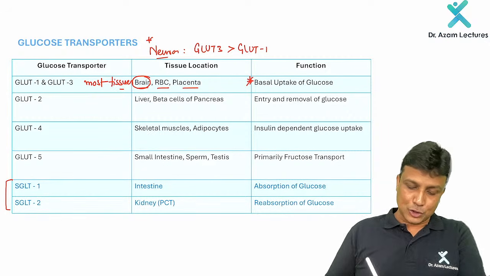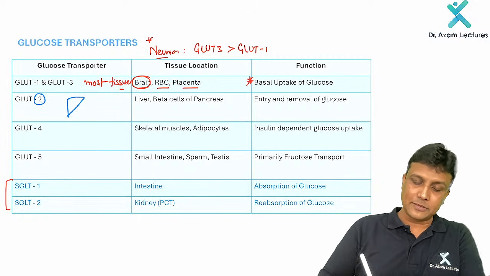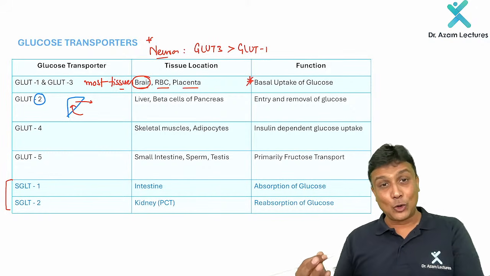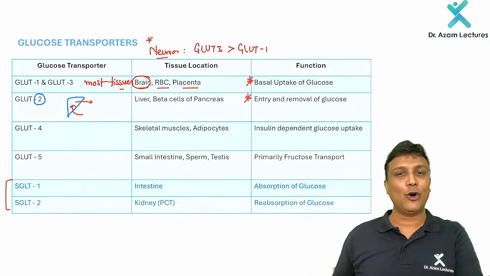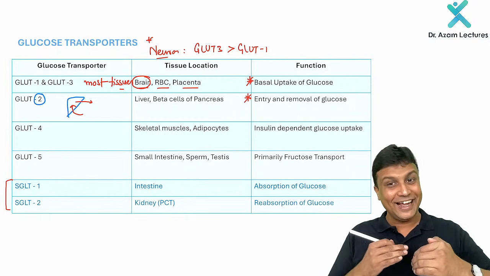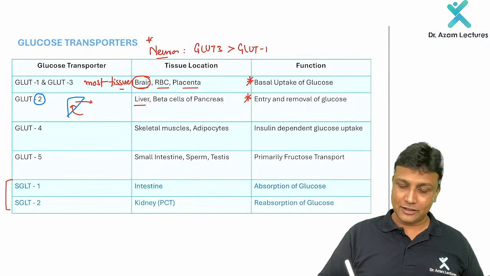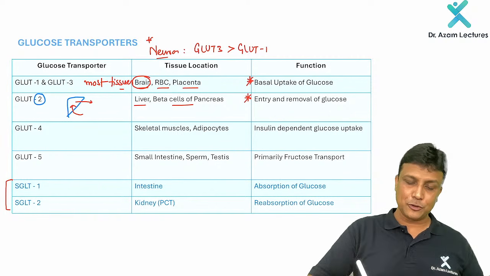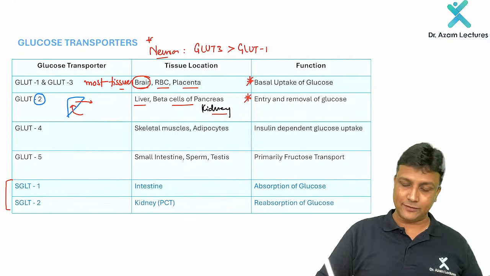Now GLUT 2, please remember with the number 2, it will be present on the liver. And we all know that in the liver glucose enters and glucose also comes out. So glucose is going to enter the liver as well as come out, so it is allowing both the entry as well as the exit of glucose. It is allowing two-way movement of the glucose, present on the liver and the beta cells of the pancreas. Okay, and it is also present on the kidney. So liver, beta cells of the pancreas as well as the kidney will have this one.